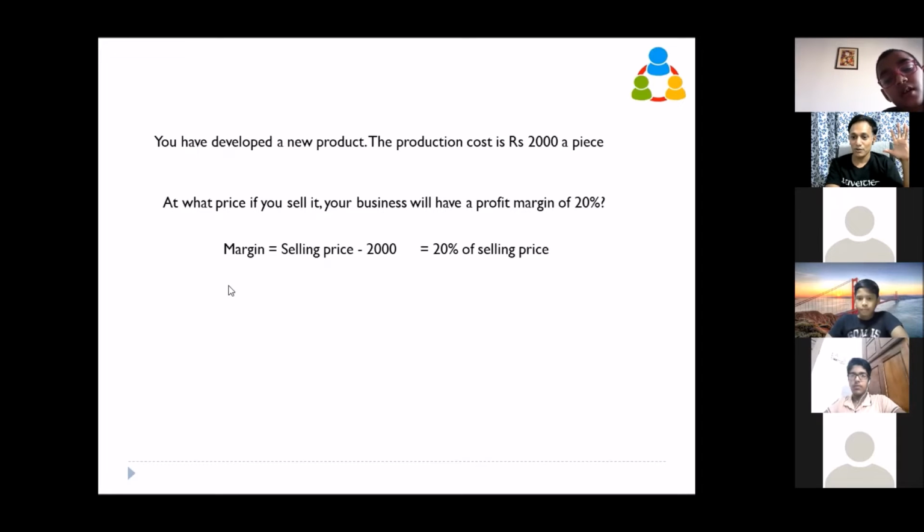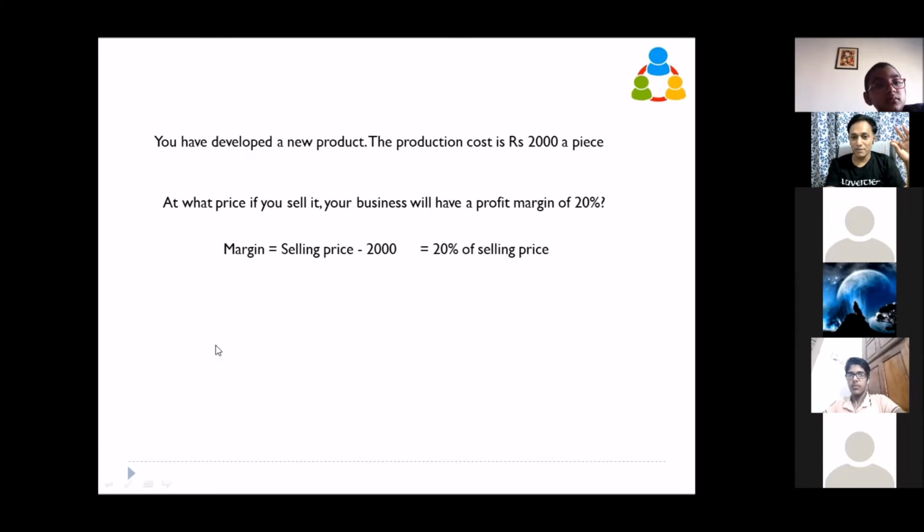Right? Okay. So now I am bringing this 20% to this side of the equation and 2000 to the other side. So what will happen? The selling price is here. This 20% I brought to this side, so it became minus.